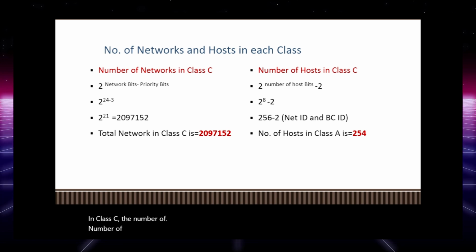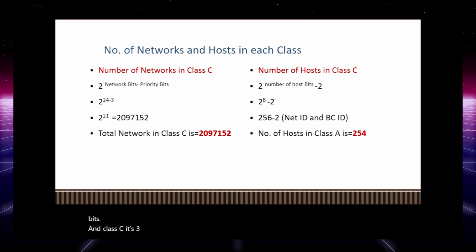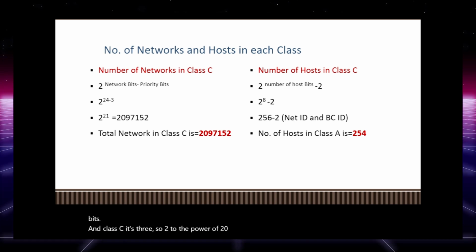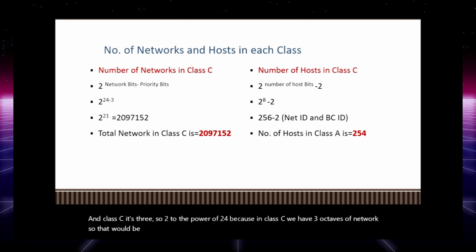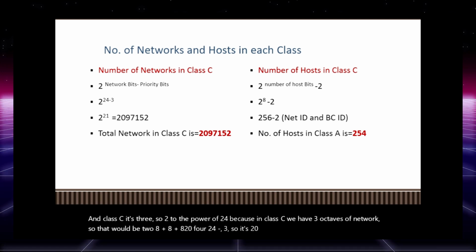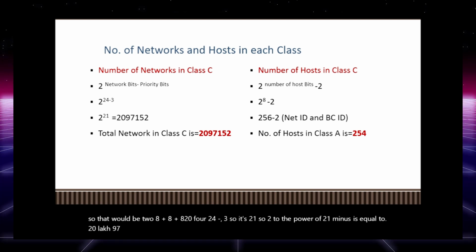Now in class C, the number of networks is 2 to the power of network bits minus priority bits. The priority bits in class C is 3. So 2 to the power of 24, because in class C we have 3 octets of network, so that would be 8 plus 8 plus 8, 24. 24 minus 3 is 21, so 2 to the power of 21 is equal to 2,097,152.